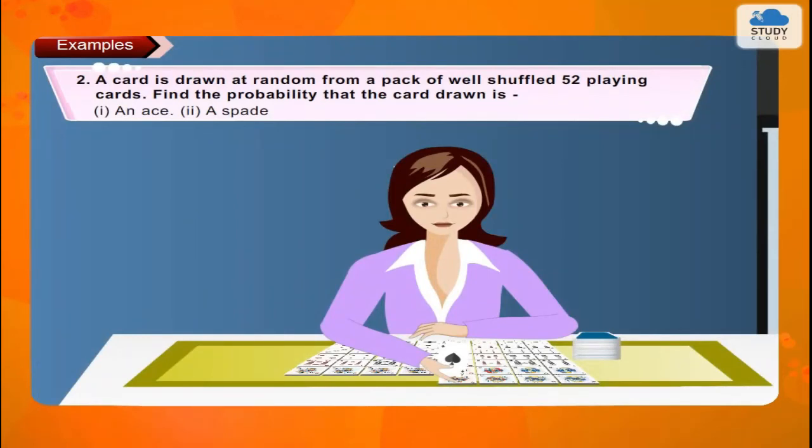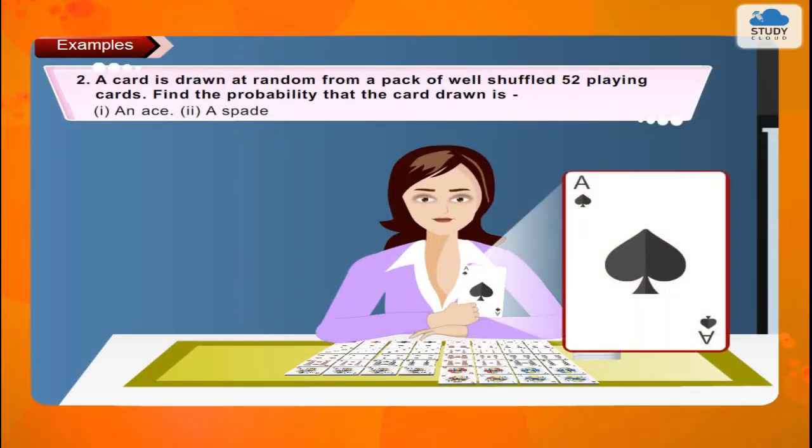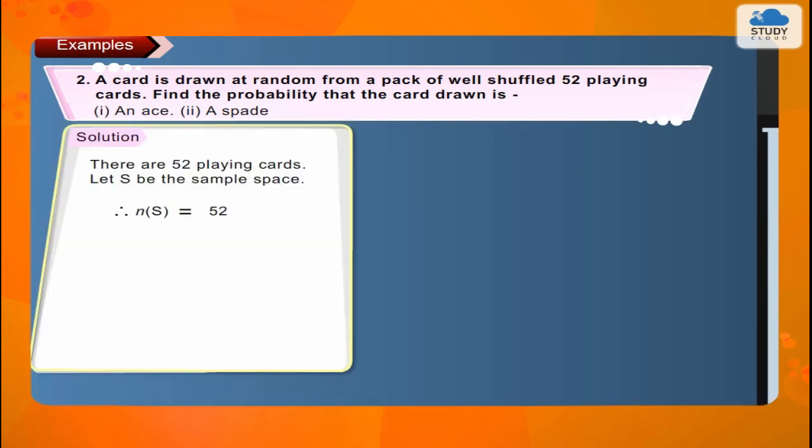2. A card is drawn at random from a pack of well-shuffled 52 playing cards. Find the probability that the card drawn is 1. an ace, 2. a spade. Solution. There are 52 playing cards. Let S be the sample space. Therefore, n(S) = 52.